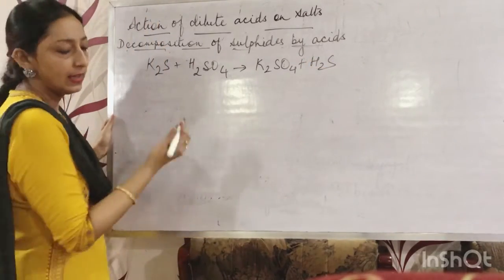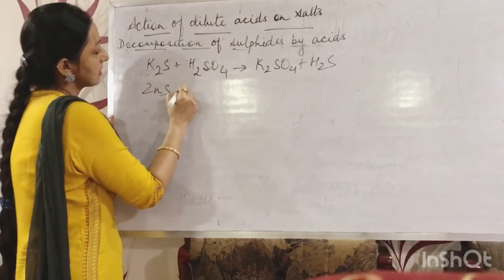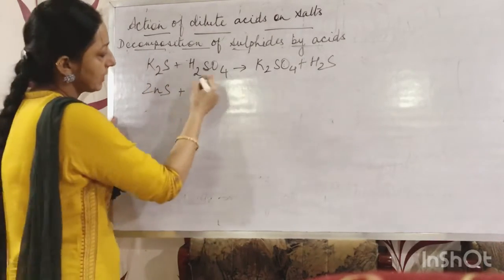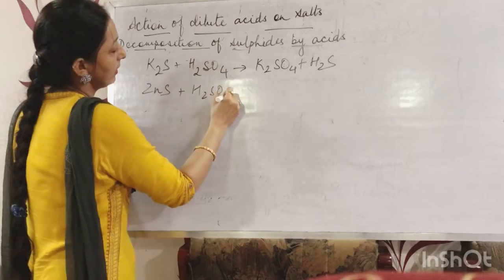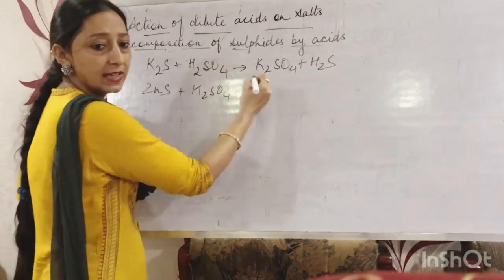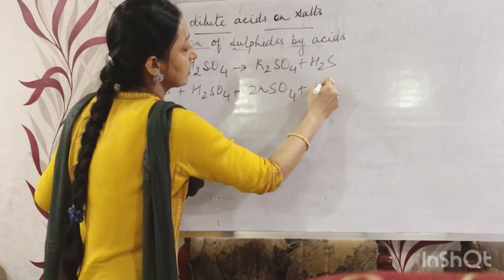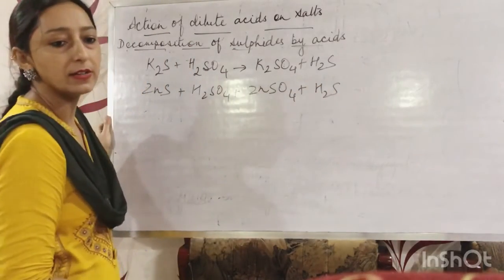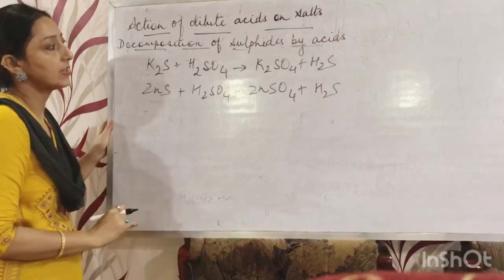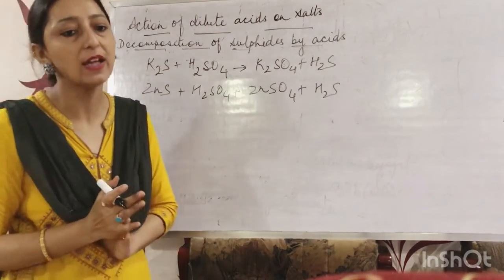Clear? Another one, zinc sulfide, when it reacts with the acid H2SO4, will give ZnSO4, that means zinc sulfate, and H2S gas is released. So this was all about the decomposition of sulfides by acid.